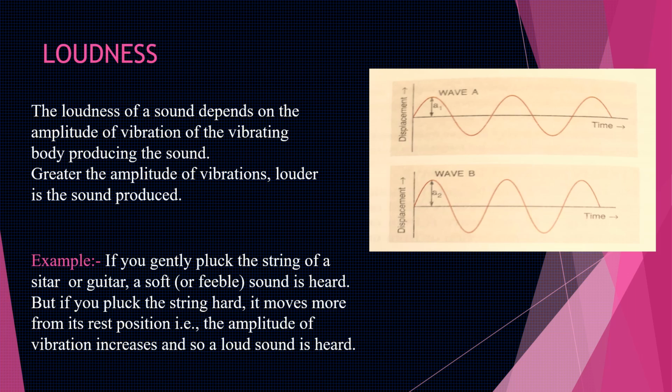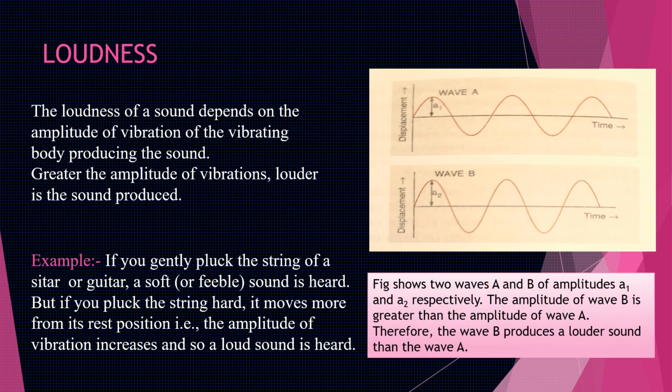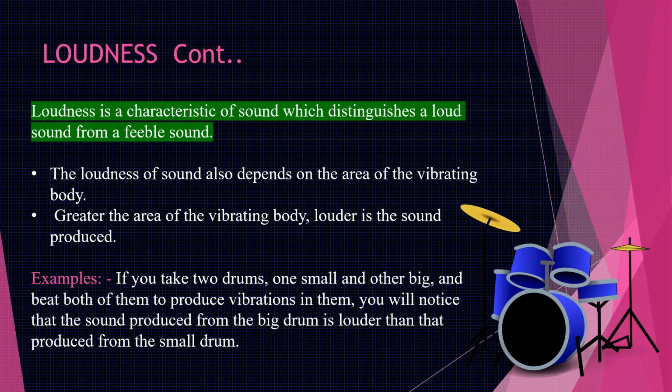Children, do you remember what is amplitude? Amplitude means maximum displacement from the mean position. Maximum displacement on either side of its mean position. So in this diagram, you can see wave B is having maximum displacement compared to wave A. Therefore, we can say that wave B produces a louder sound when compared to wave A. Loudness can be defined as follows. Loudness is a characteristic of sound which distinguishes a loud sound from a feeble sound.